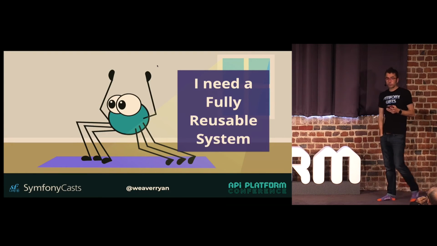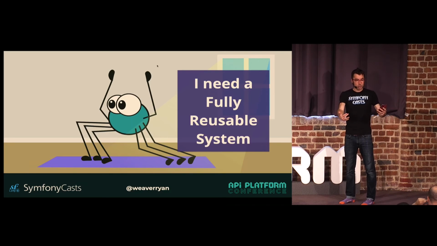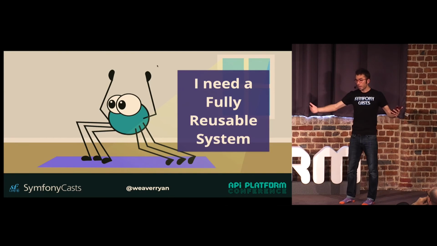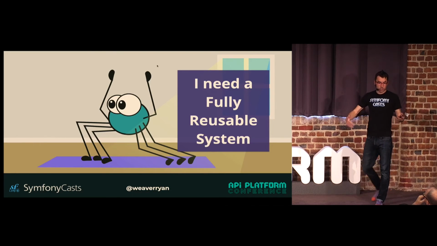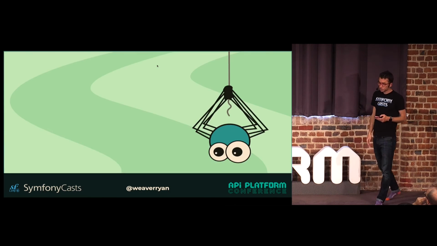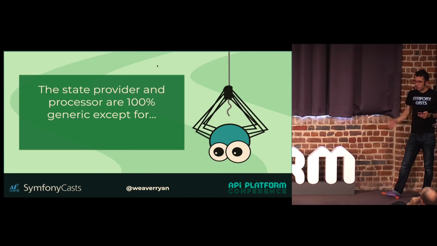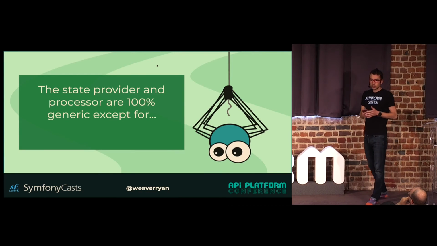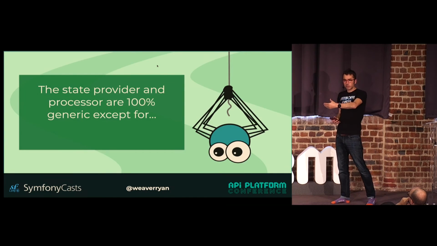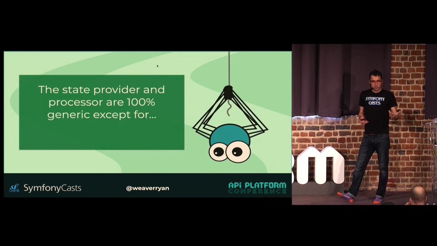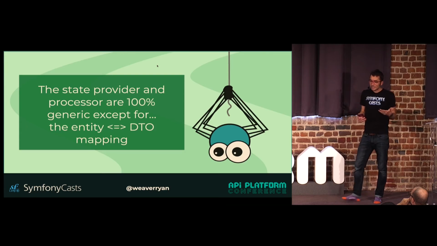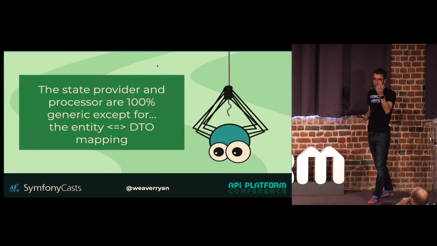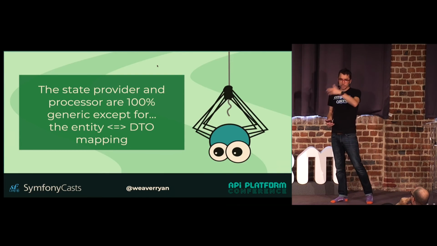So we have this working for one entity and one DTO, and we really like this, and we want to roll it out to our entire API so that we have DTOs everywhere. So okay, we're thinking we need some sort of a reusable system. And when I look at that custom provider and custom processor that I just created, there's nothing specific about it. It really is generic, except for that mapping code. Taking the data from the DTO into the entity to DTO.